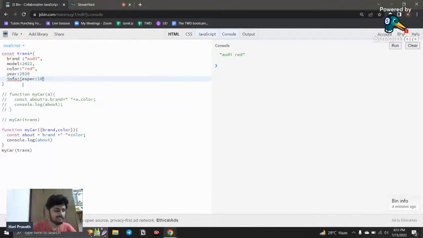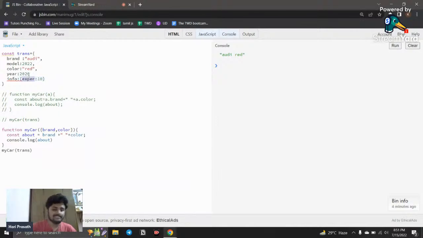So what is meant by nested object? A nested object is nothing but an object that has another object inside it. So here you can see this is an object, and inside that object there is additional information for another object. For example, we mostly see that in an address, where they will give a nested object like that.